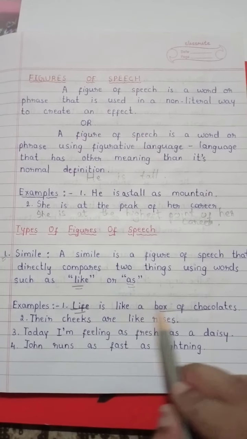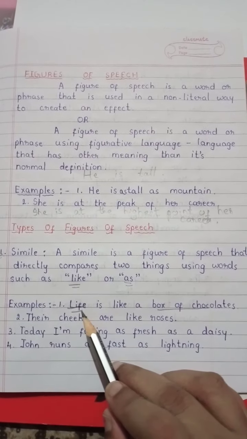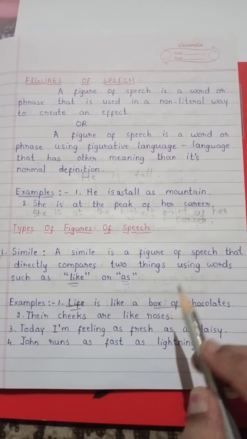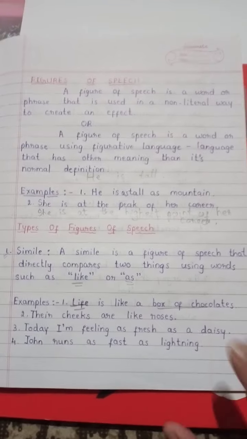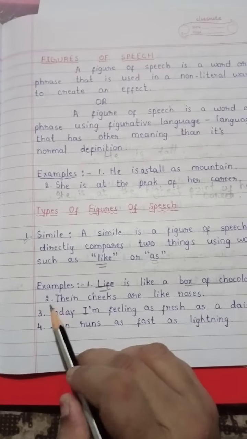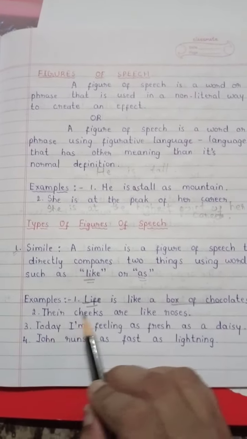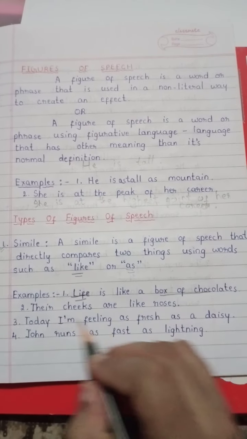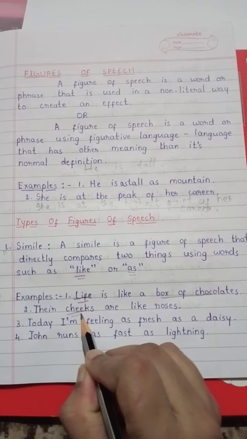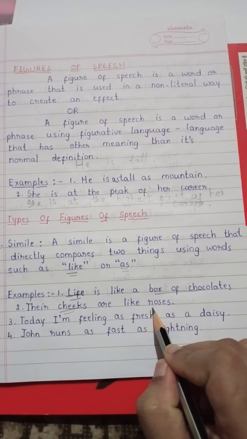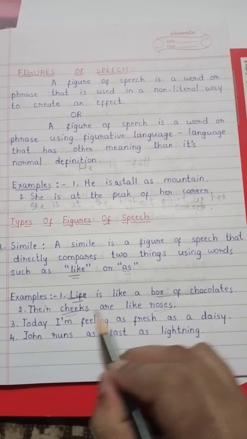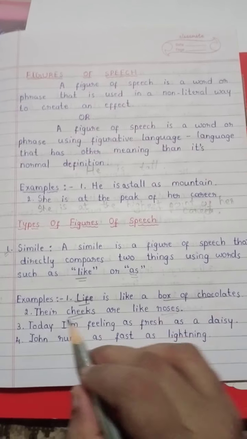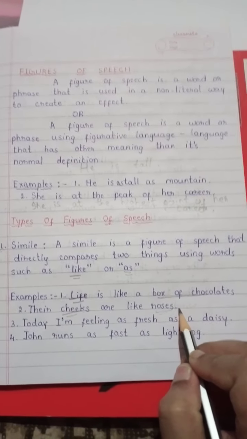Life is compared to box of chocolates. Next example, students: their cheeks are like roses. Here cheeks are compared to roses. Cheeks are red like roses.